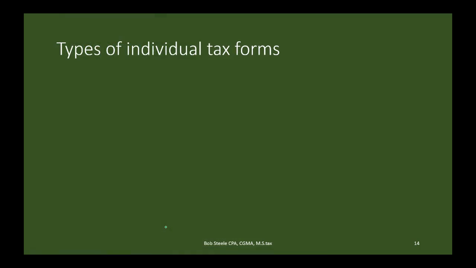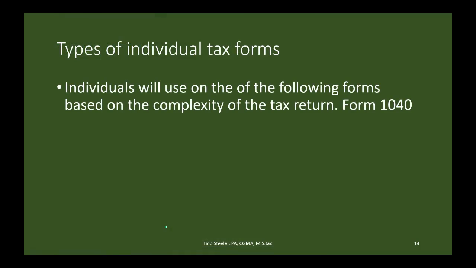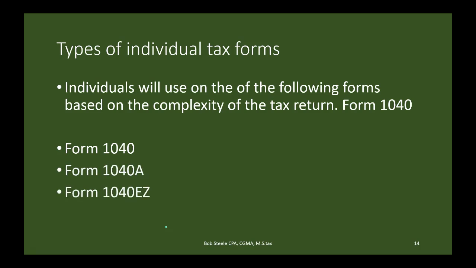So types of individual tax forms. Individuals will use one of the following forms based on the complexity of the tax return. It's either going to be a 1040, a 1040A, or a 1040EZ. So, of course, when we think about individual taxes, we think of a 1040, the major form. The tax equation we just looked at will be basically in the 1040, and that's what we're going to be calculating. The 1040A and the 1040EZ, of course, are a basic 1040 that eliminates unnecessary parts of the equation because a taxpayer does not need those parts, so we can just take them out of the form.